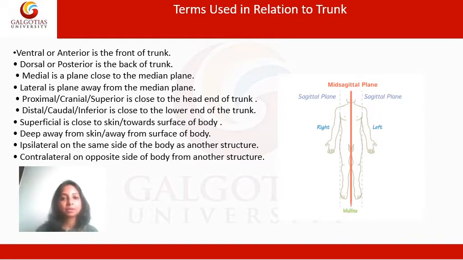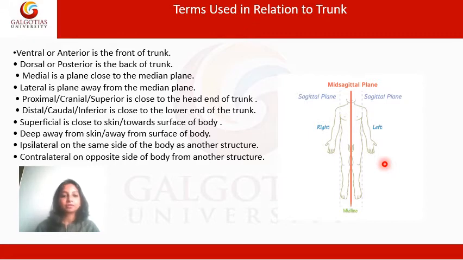Let's learn about some terms which are used in relation to the trunk. Ventral or anterior is the front of the trunk. Dorsal or posterior is referred to as the back of the trunk. Median is close to the median plane or the mid-sagittal plane. Anything which is away from the median plane is called lateral.